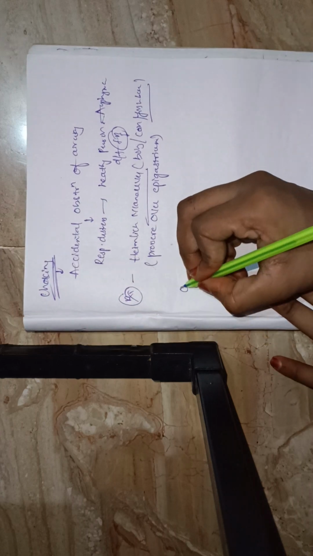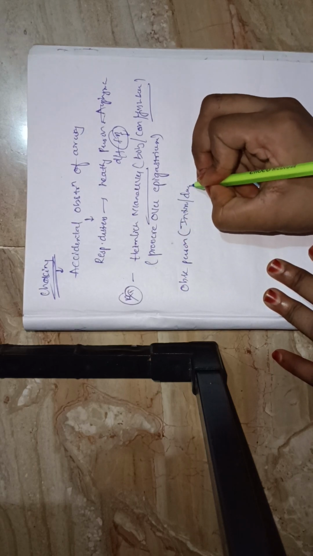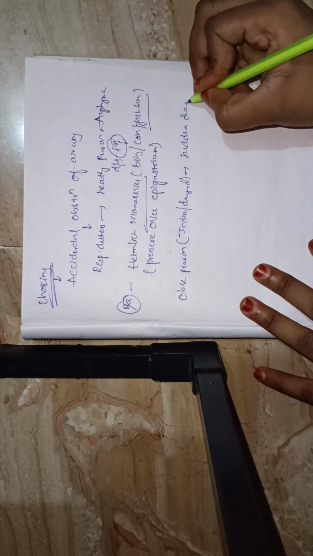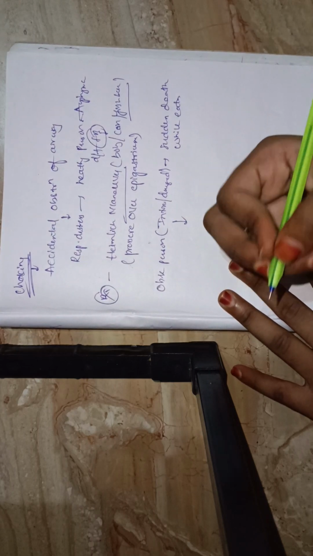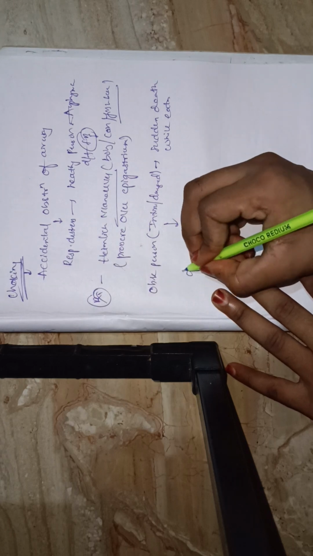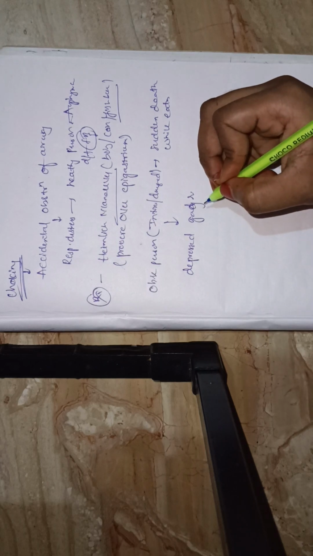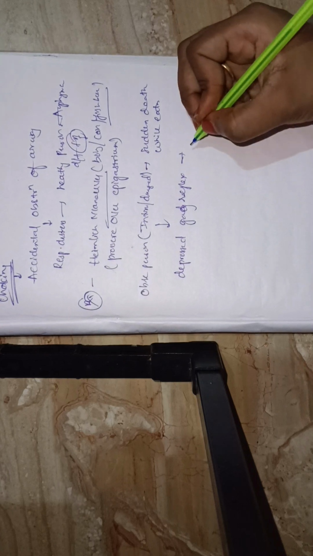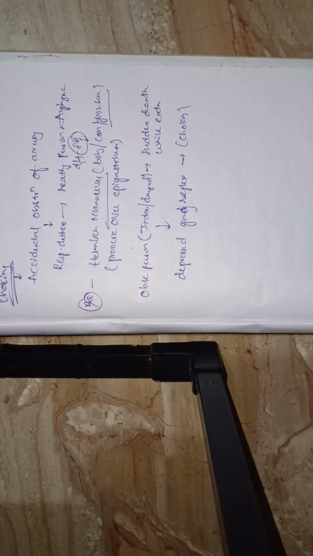I will give one example. Take an obese person who is intoxicated or drugged. They may have sudden death while eating. Why sudden death? Because of intoxication and drugs, they have a depressed gag reflex, and it leads to death because of choking. Obese persons who are intoxicated and drugged sometimes die while eating because of a depressed gag reflex.